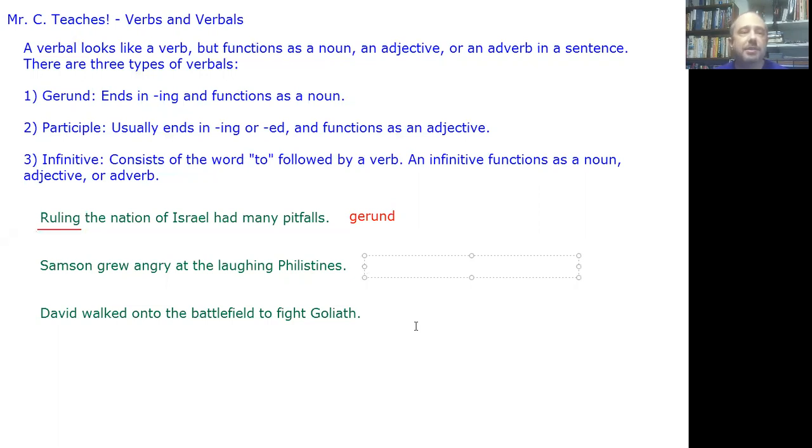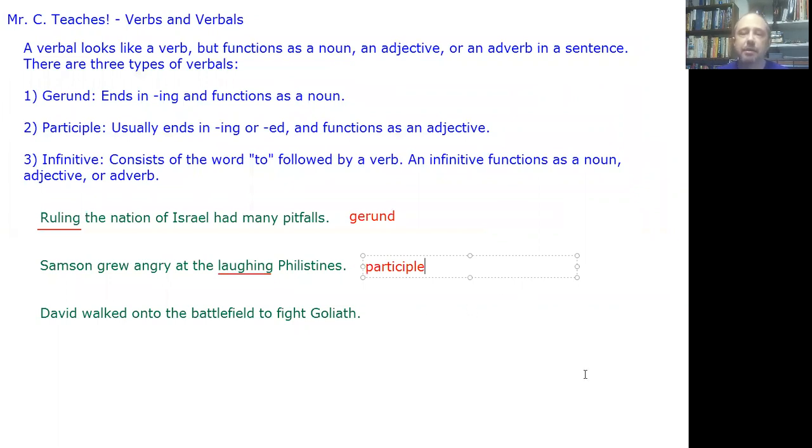Now I've got Samson grew angry at the laughing Philistines. Let's underline the verbal first. In this case, the verbal is laughing. And this is a participle. It's being used as an adjective. What kind of Philistines were these? They were laughing Philistines. It's doing the same thing an adjective does in a sentence.